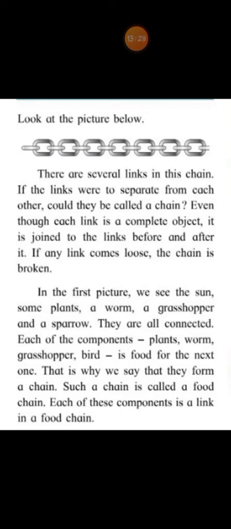Right? It is a food for the next one. That is why we say that they form a chain. Okay? They all are linked with each other. They all depend on each other. So we call it a chain. Such a chain is called a food chain.